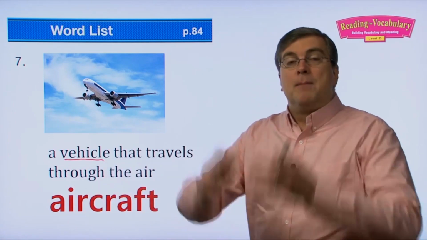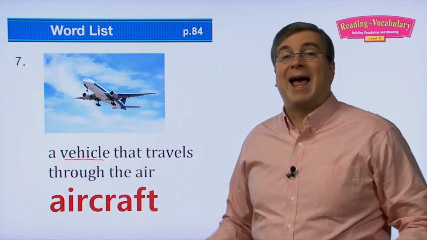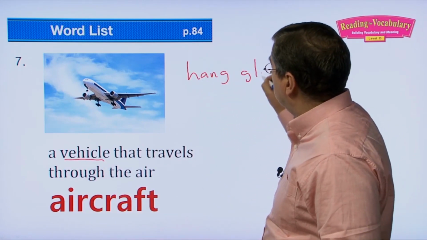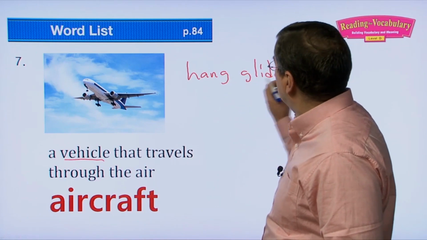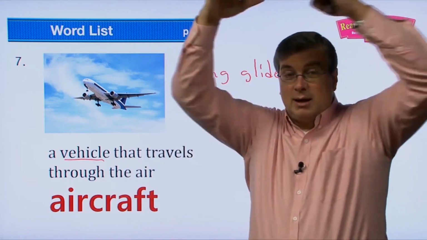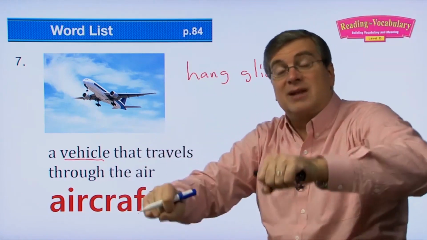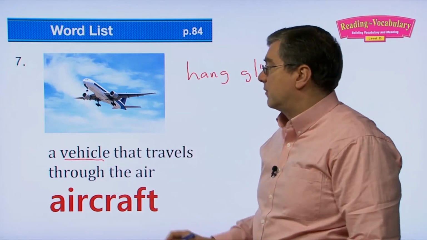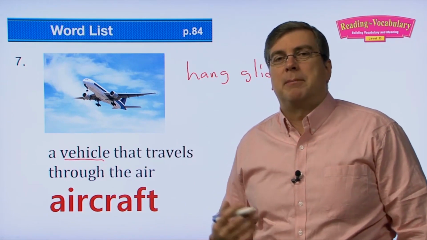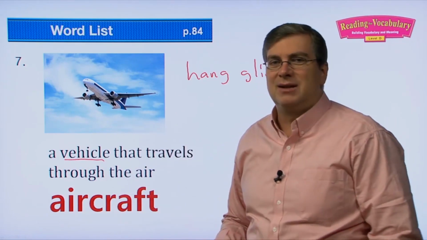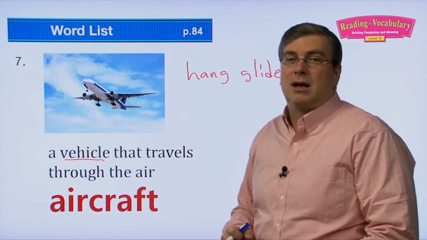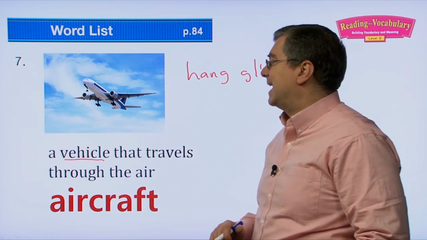Now, aircraft, many different types of aircraft, right? A hang glider, you can say, is a type of aircraft, but it's not a plane. A hang glider, right? That's where the people get in. They just have a bar, and there's this big wing above them, and they just float, they soar through the air, right? That's a type of aircraft. But mostly we're talking about planes. Mostly when we talk about aircraft, we're talking about planes. And of course, passenger planes, fighter jet planes, small stunt planes. There's many different types of planes.